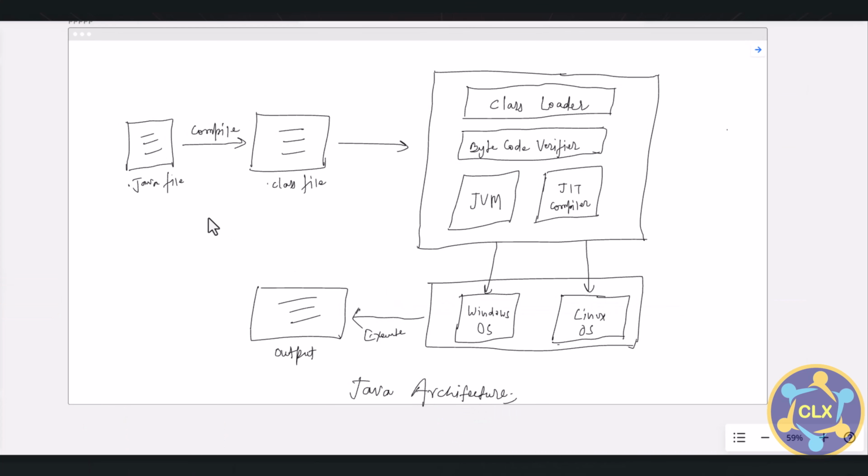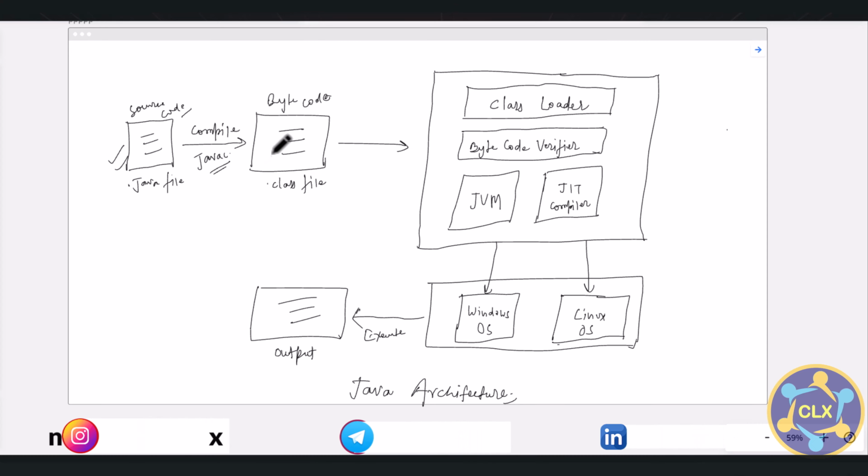Whenever we write our Java code, that is called source code. Source code is written in a high level language with the .java file extension. This is what we humans understand. When you download the Java JDK, there is a javac compiler. What is the work of javac? It compiles this high level source code into bytecode. This compilation is done by the javac compiler, and then we get a .class bytecode file.